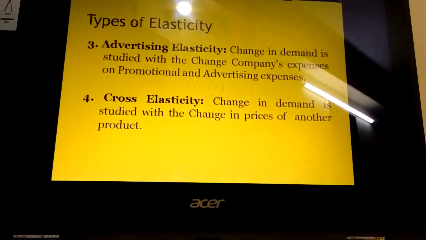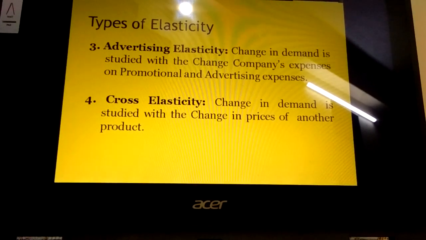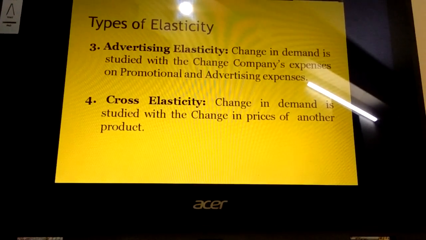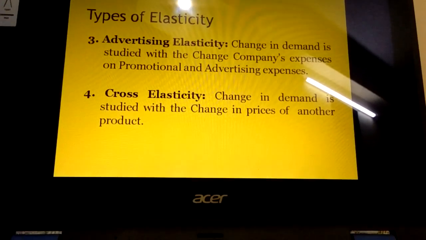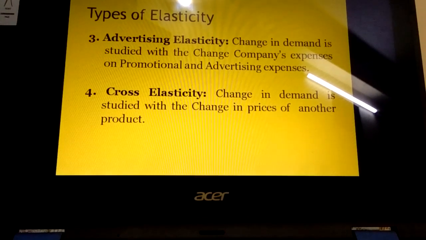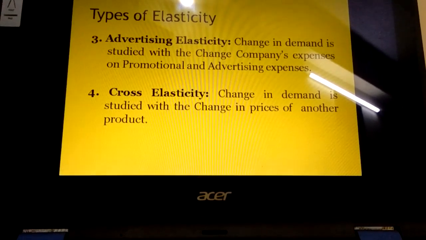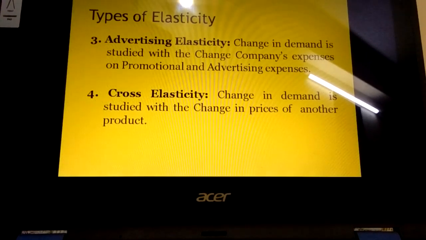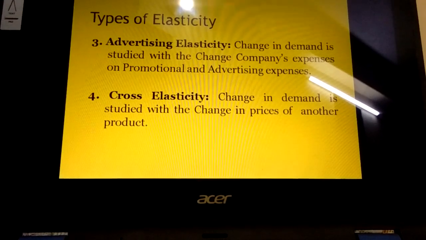The third type is advertising elasticity. Actually it is in the management courses. Advertising elasticity says that we have to study the change in demand of a product with respect to change in the company's expenses on promotional and advertising activities. Companies make a lot of expenses on promotional activities and advertisement of the products. So whether the demand